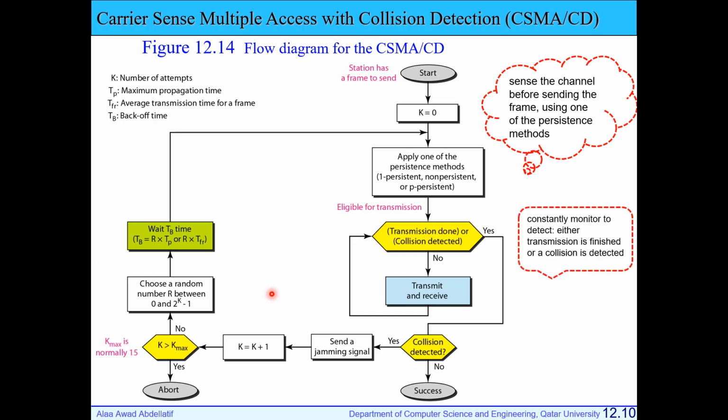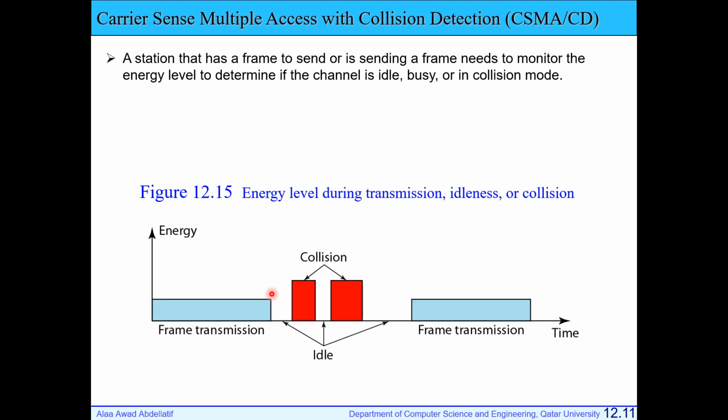In this case, we should have a minimum transmission time or minimum frame size to detect a collision and stop the transmission before ending it. We can use the received energy level to detect if we have a frame transmission, if the channel is busy or idle, or if there is a collision.